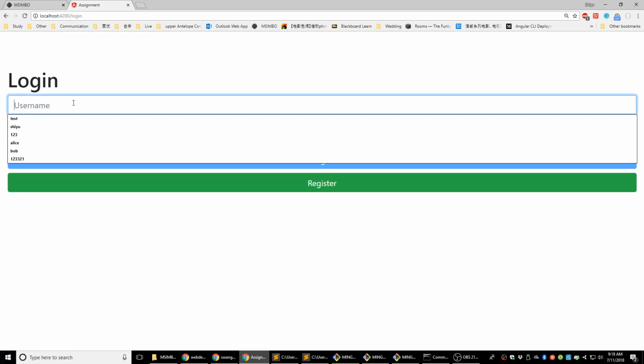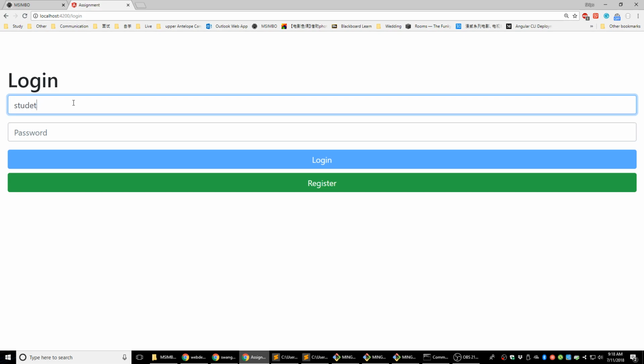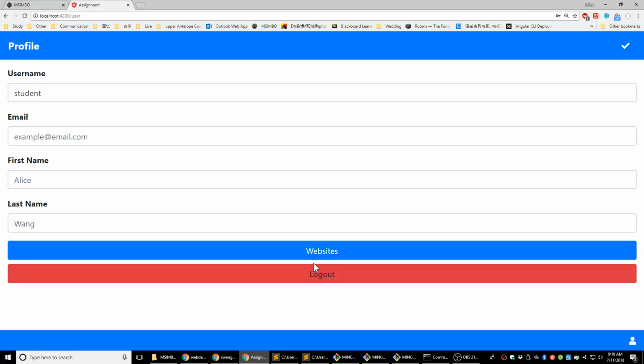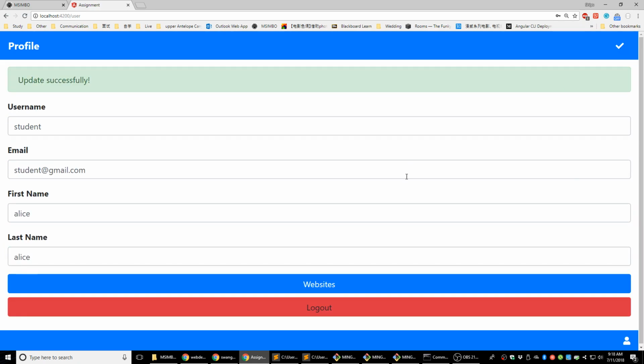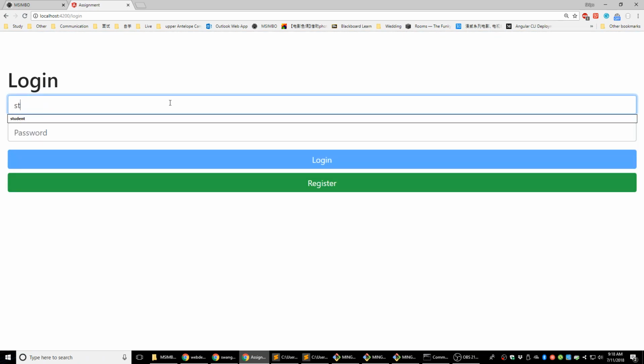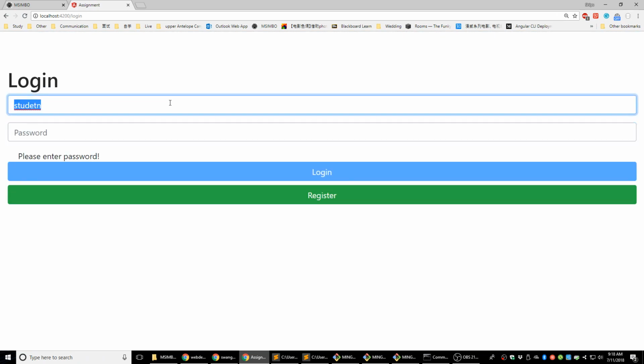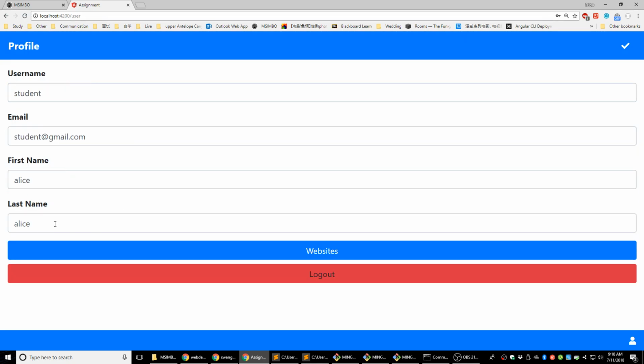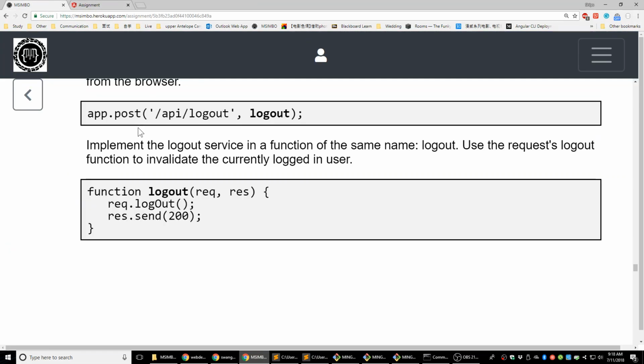Yeah, but that's actually what you need to do for the logout. Cannot show much here, but right now it's actually logged you out. A student here, email student@gmail.com. Alice. Yep, log out, log in. Student login. Yeah, so everything is still working, and I think we're done for the log out part.